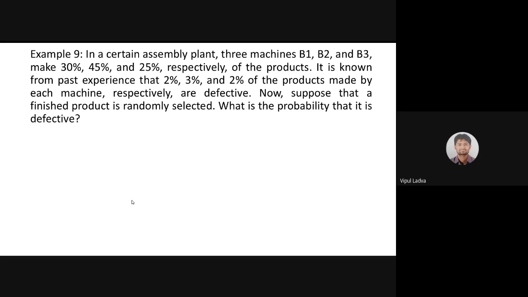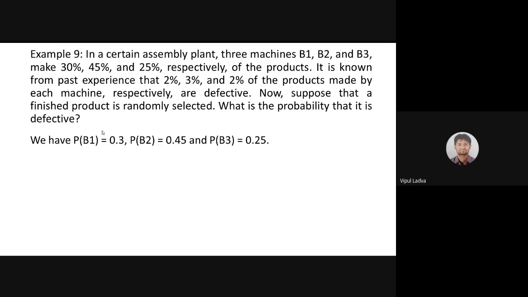Now what we are looking for? Okay, some of the data let us collect. What is the probability that a selected item is produced by machine B1? That was provided to us in percentage. That 30% production is taken care of by machine B1. That means 30% of items out of 100%, machine B1 is going to produce.